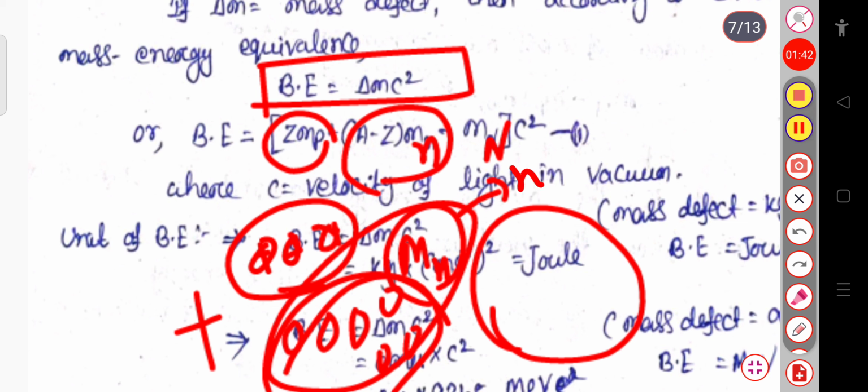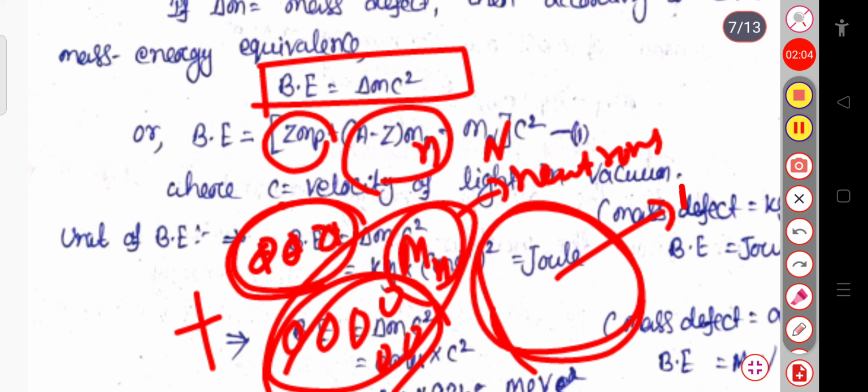Multiplying Z with Mp, we get the mass of the protons. The sum of Z Mp with A minus Z Mn gives the total mass of the nucleons considered individually. If we subtract from this the mass of the nucleus considered as a whole, the slight difference you observe is the mass defect.